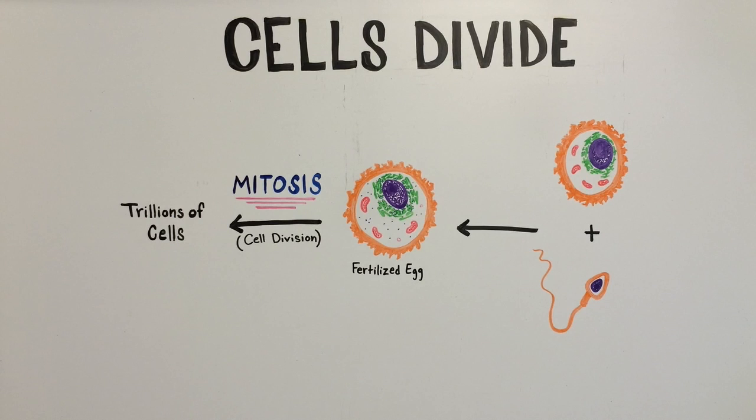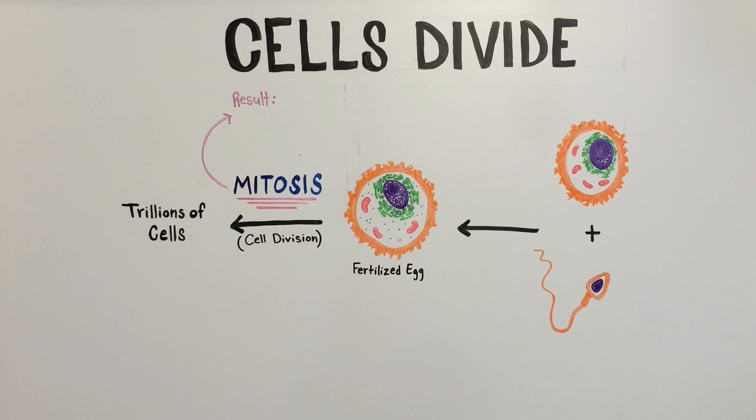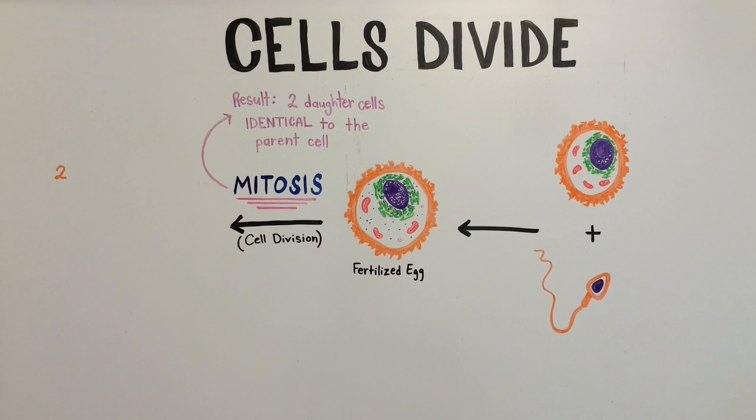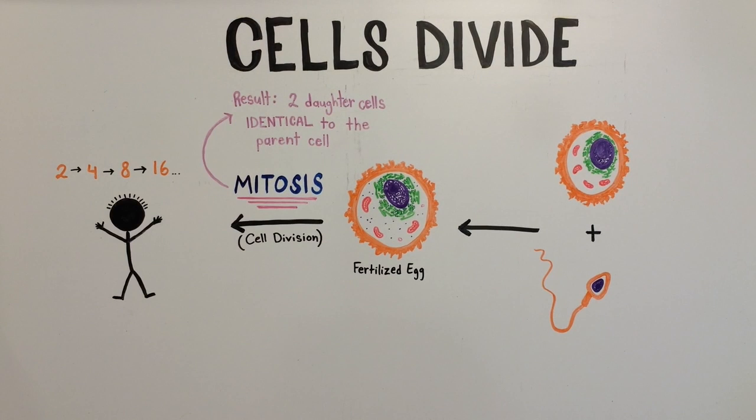Cells have the capacity to make more cells by dividing. Mitosis generally results in two daughter cells that are identical to the original parent cell. You, the fertilized egg, first divided into two cells. Those two cells became 4, then 8, then 16, and so on until you became a fully functioning human being. Pretty cool, hey?